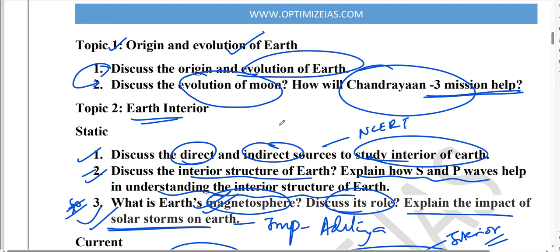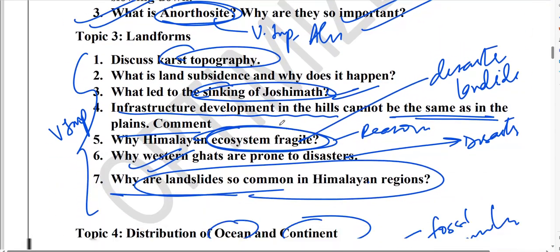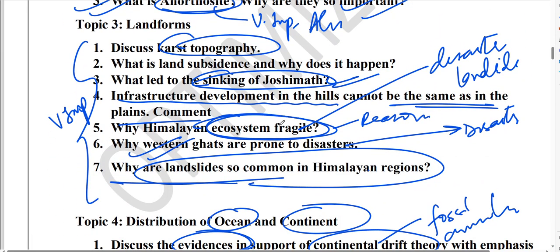The most important and expected questions: one is evolution of the moon and earth because of the Chandrayaan mission. Next is interior of the earth. Next, guys, solar storm and earth's magnetosphere. Next, the Himalayan sinking, Joshimath sinking. Why are the Himalayas eco-fragile? Why are the Western Ghats eco-fragile?